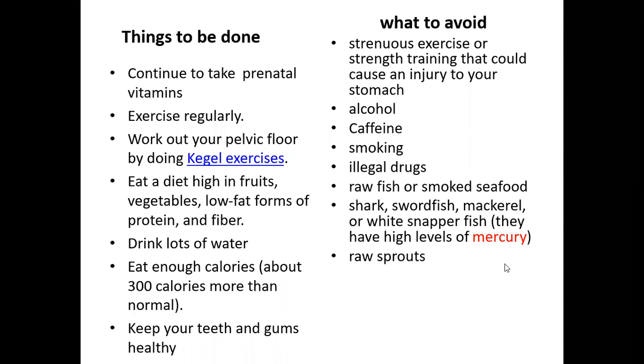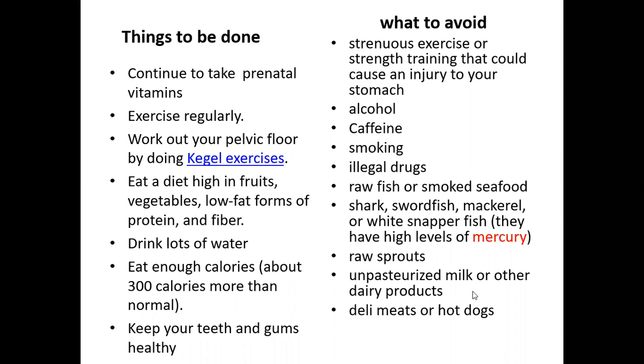You can also avoid raw sprouts, unpasteurized milk, or other dairy products. Deli meats or hot dogs, if you are eating them, then please try to avoid them in this and the later phase of your pregnancy. These are some of the things quite commonly consumed by pregnant women. That's why I've included them under the list of things that need to be avoided.